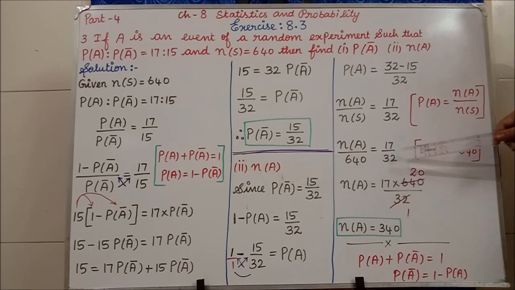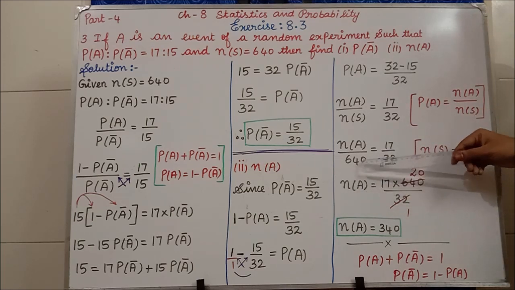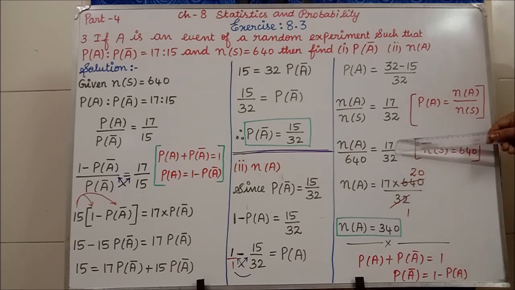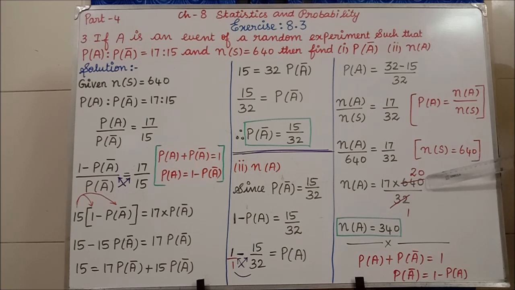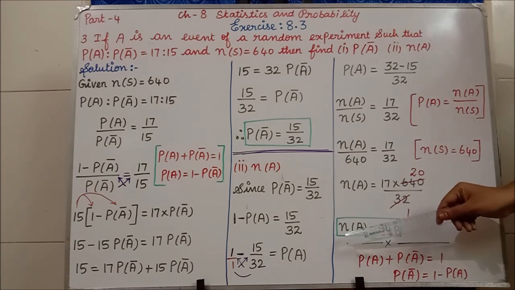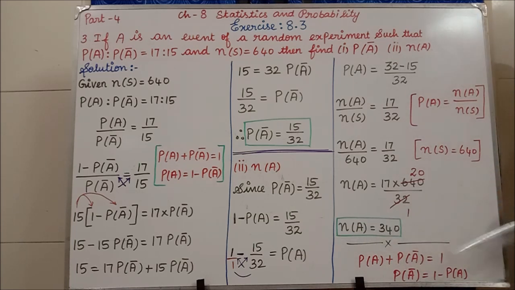Then I am doing the cross multiplication. N of A is equal to 17 into 640 divided by 32. 32 ones are 32, 32 twos are 64. Take this 0, so 20. So 32 into 20 we will get 640. So 17 into 20 I am getting 340. So N of A is equal to 340 is the answer.